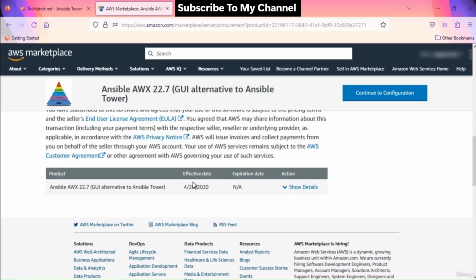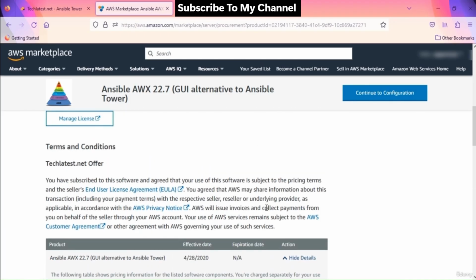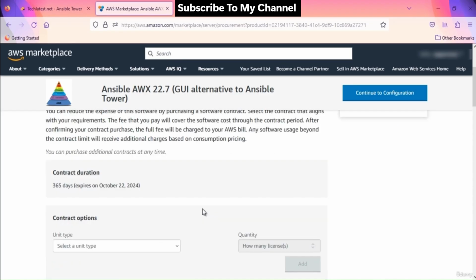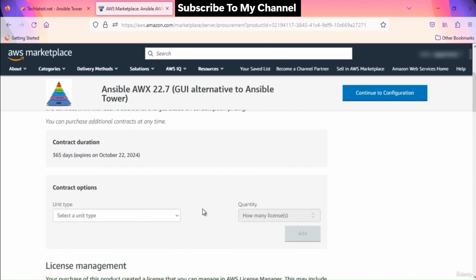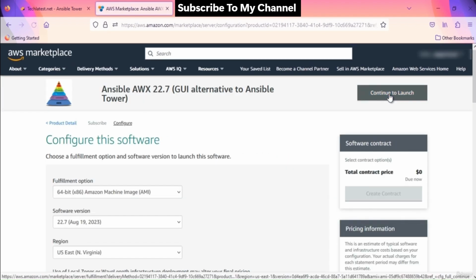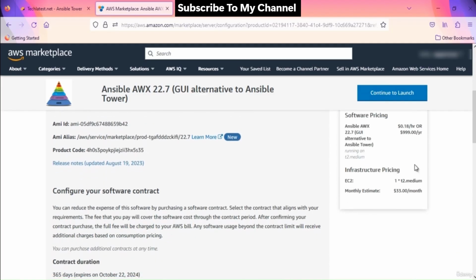But if you are provisioning it the first time, it will ask you to subscribe to the product. On this annual contract page, you can see all the details to provision this VM on an annual basis. If you prefer not to provision the solution with an annual contract, you can skip this step by not selecting any values from the drop-down menus, as demonstrated here. If you choose not to configure an annual contract, the instance will be provisioned on an hourly basis. Make sure the total contract price is 0 and then click on the Continue to Configuration button on the top right corner.